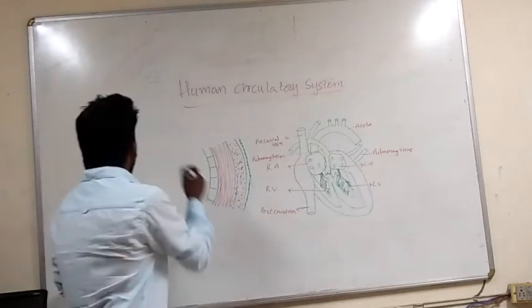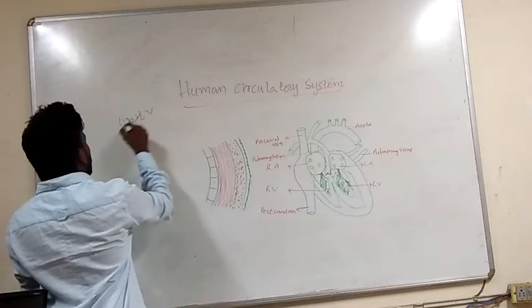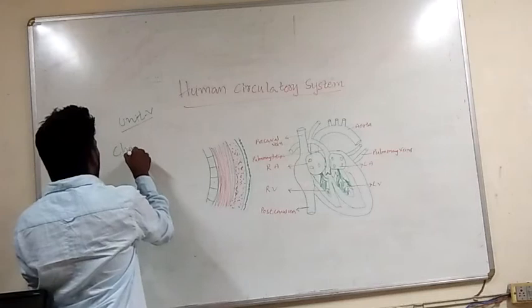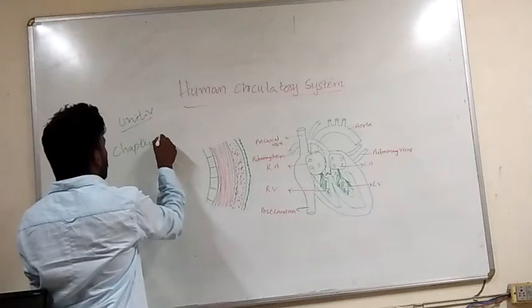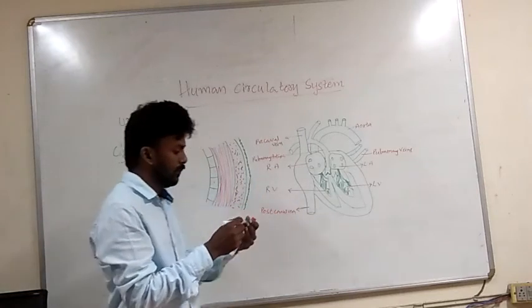Today we will discuss something very interesting from the NCERT syllabus, Unit 5, Chapter 18, the human circulatory system.